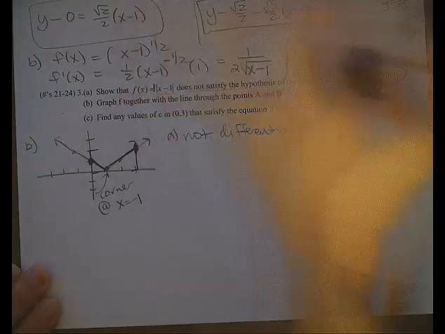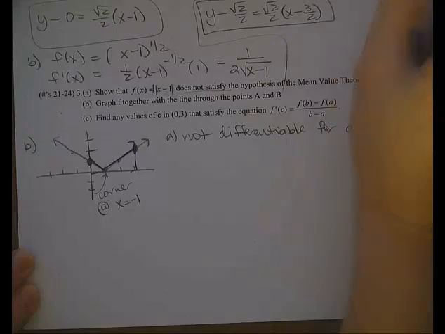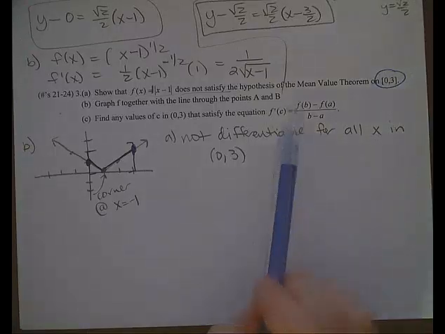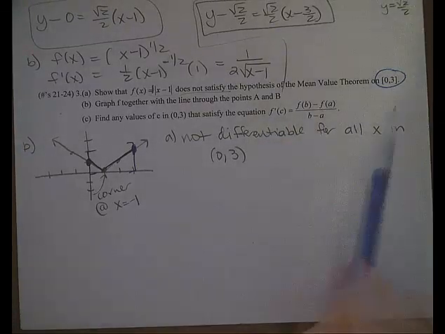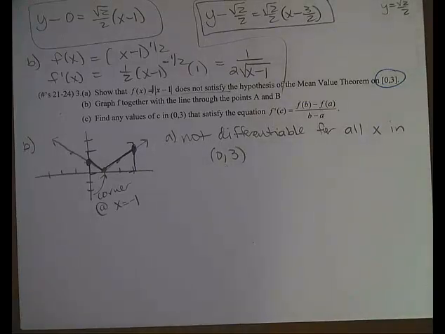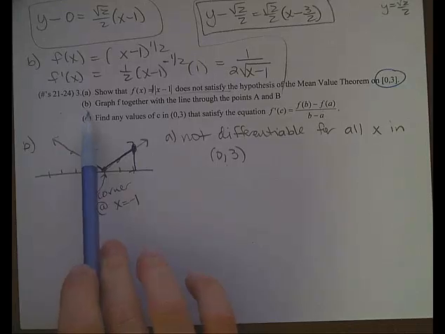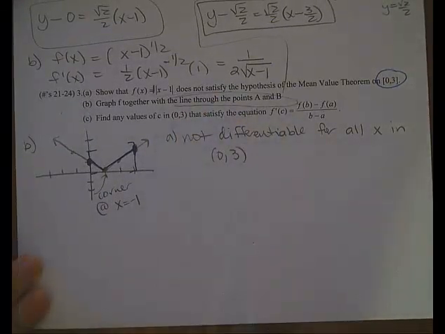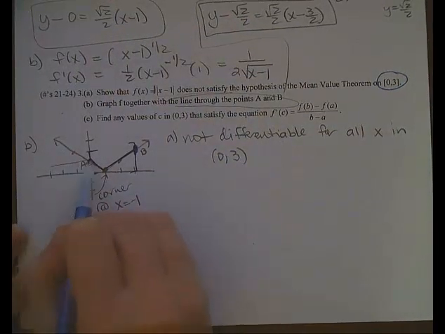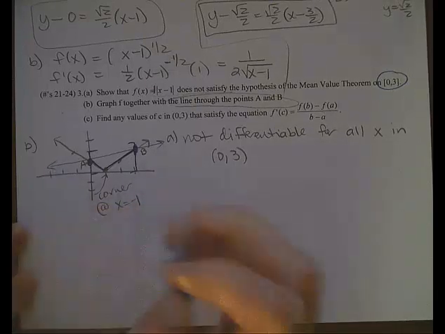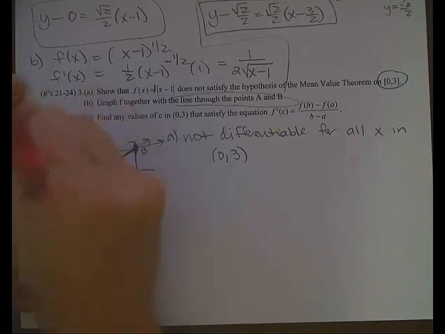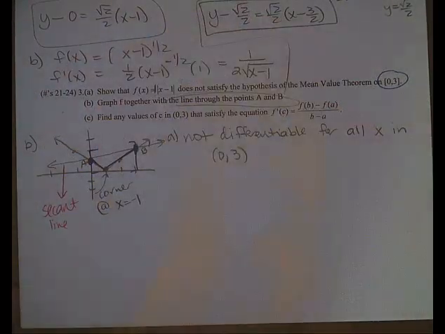So this is the answer to part A. Not differentiable for all x in the interval 0 to 3. So it fails. So in other words, this is not guaranteed. The mean value theorem is not guaranteed to hold because this function was not differentiable for all x in the interval. Okay, then we sort of did part B, but it wanted us to also graph the line through the points A and B. So this is A and that's B. So if I were to sketch the line through those points, it would look something like that. So that right there is our secant line, because it connects the two endpoints.